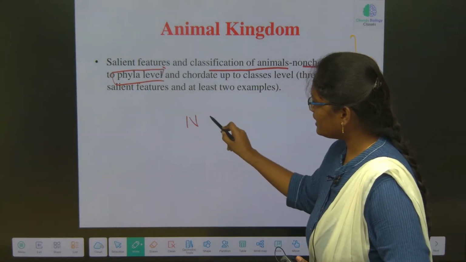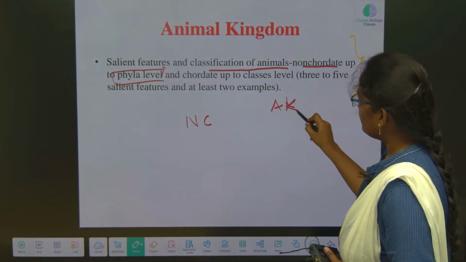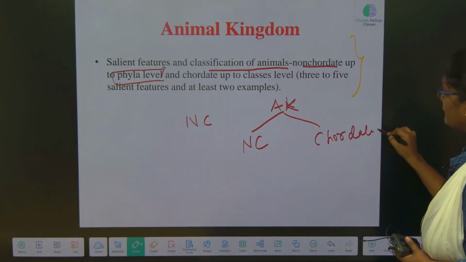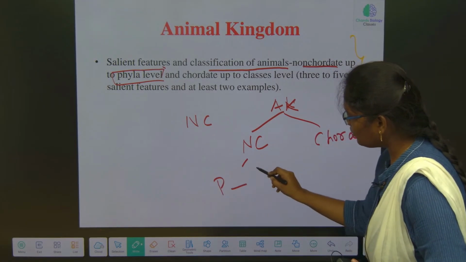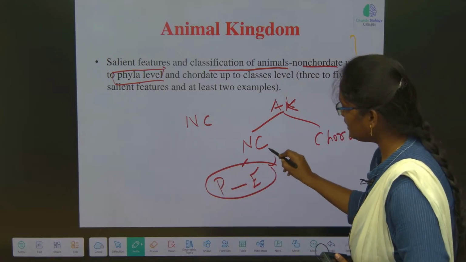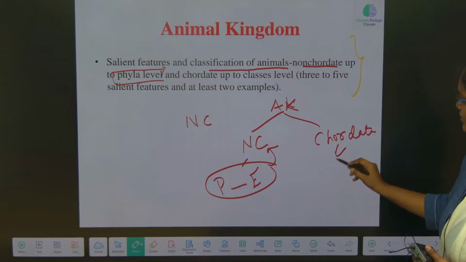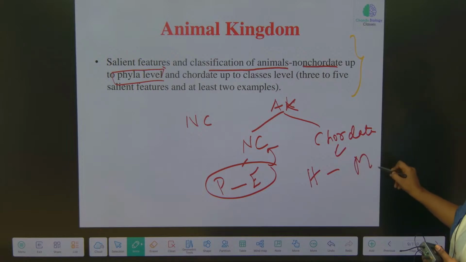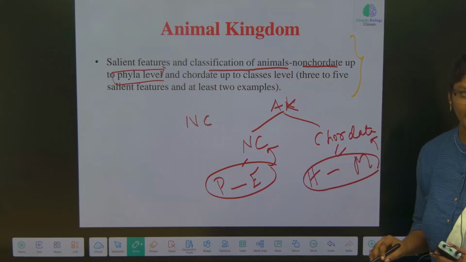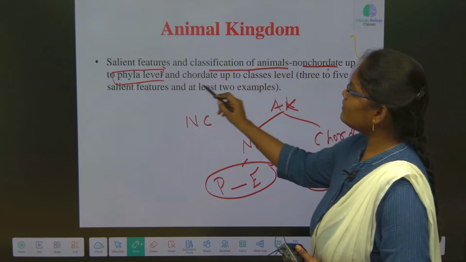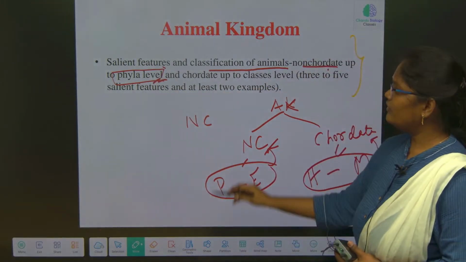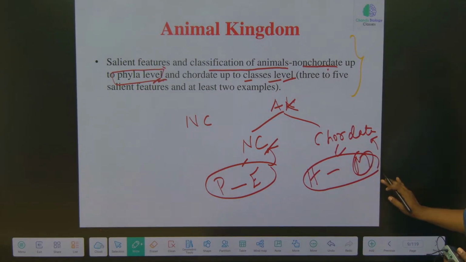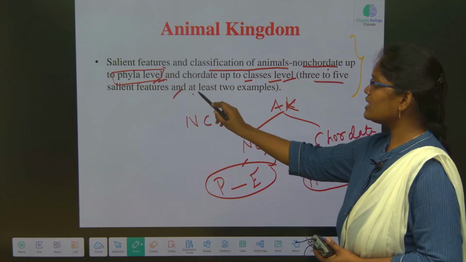See, in the animal kingdom we have many phyla, non-chordata and chordata. From the phylum Porifera to Echinodermata, all these come under the non-chordata. From the Hemichordata to Mammalia, up to this we call them chordata. So if it is a non-chordata, we have to read up to the phyla level. If it is a chordate, we have to read up to the class Mammalia. Three to five salient features and at least two examples.